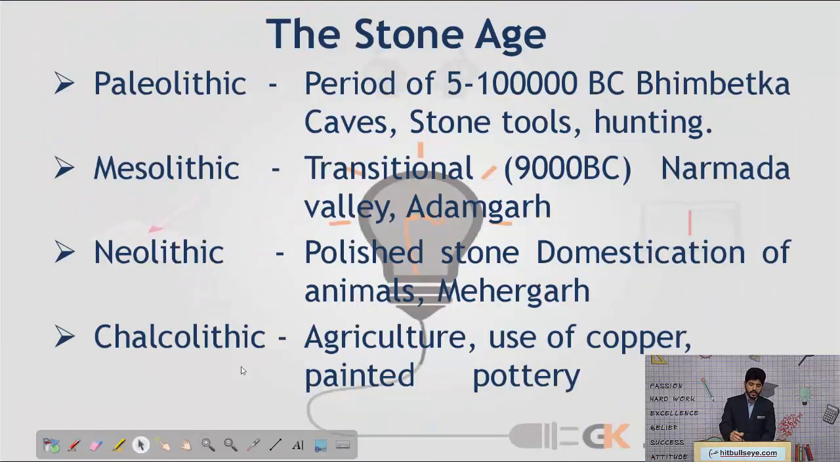In the Paleolithic Age, the period of 5 to 1 lakh BC, the main occupation was hunting and food gathering, the most basic of occupations. And to perform these basic occupations, simple stone tools were being used by the Homo sapien. The basic example or location where we can find examples of the Paleolithic Age is the Bhimbetka caves.